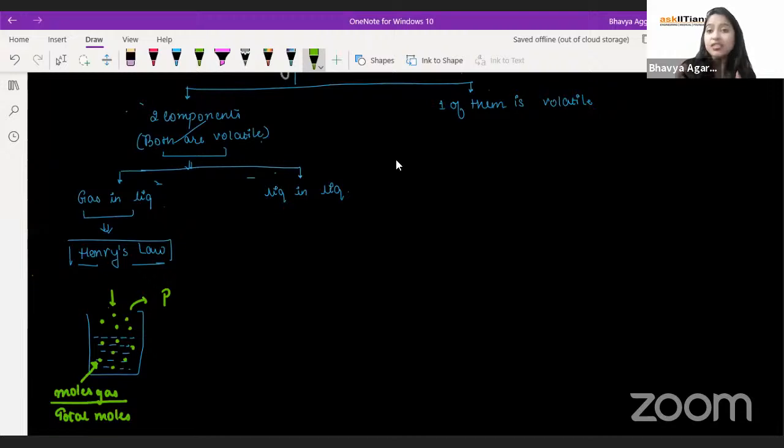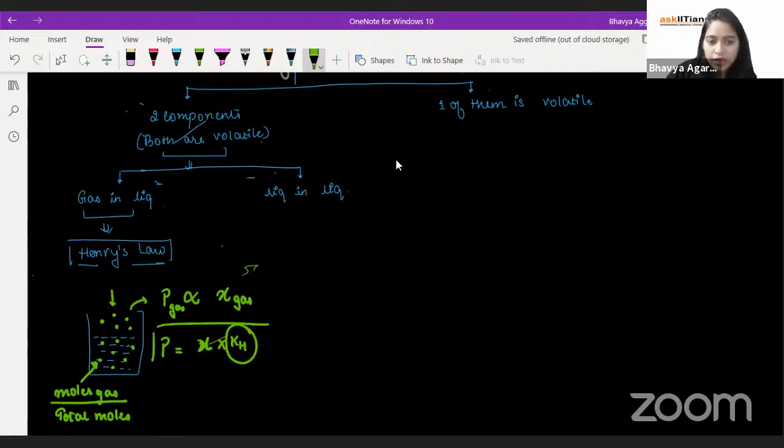So partial pressure of the gas is directly proportional to the mole fraction of the gas present in the solution. And when you remove the proportionality sign, you will get a constant of proportionality, which is known as Henry's constant. And this is the mathematical expression of Henry's law.